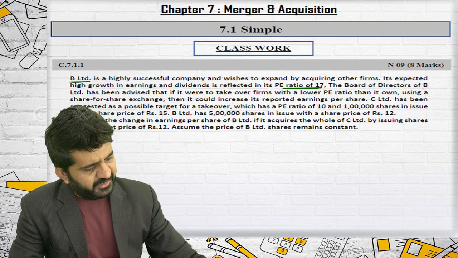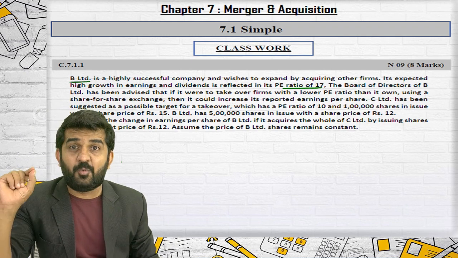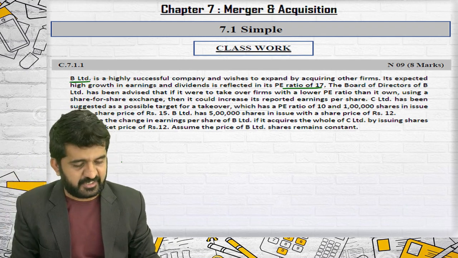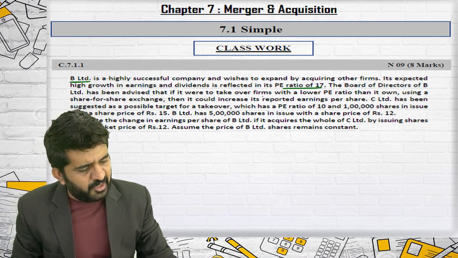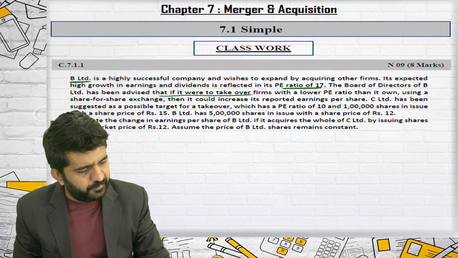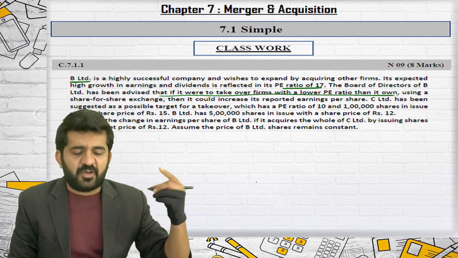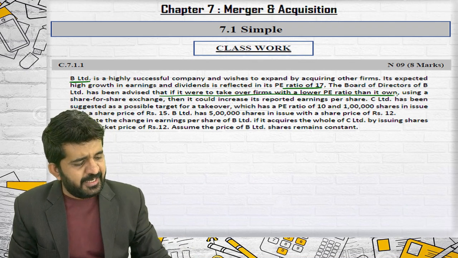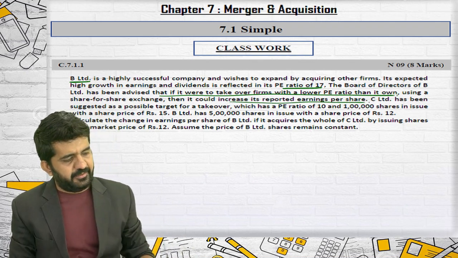The board of directors of B Limited has been advised, and this advice I want all of you to understand, that if it were to take over firms with a lower PE ratio than its own, using a share for share exchange, then it could increase its reported earning per share.